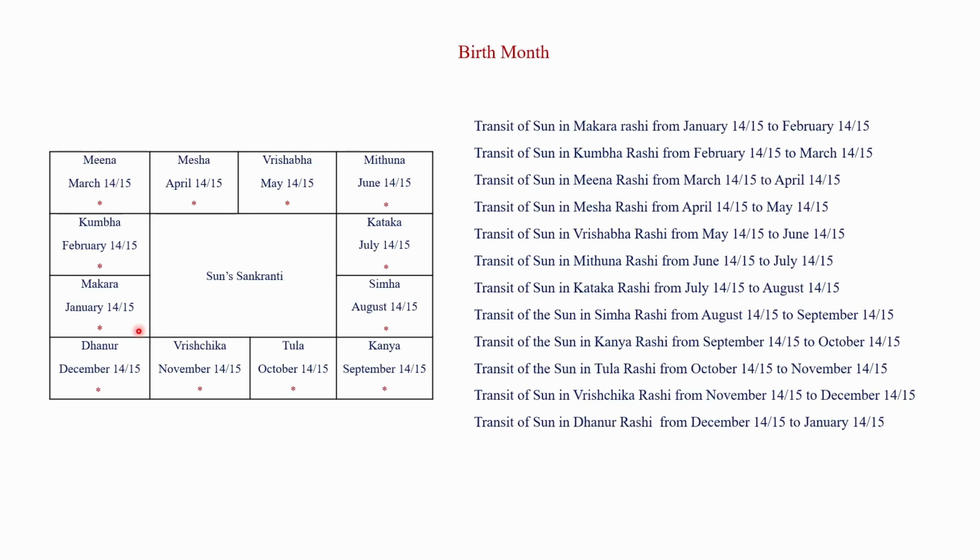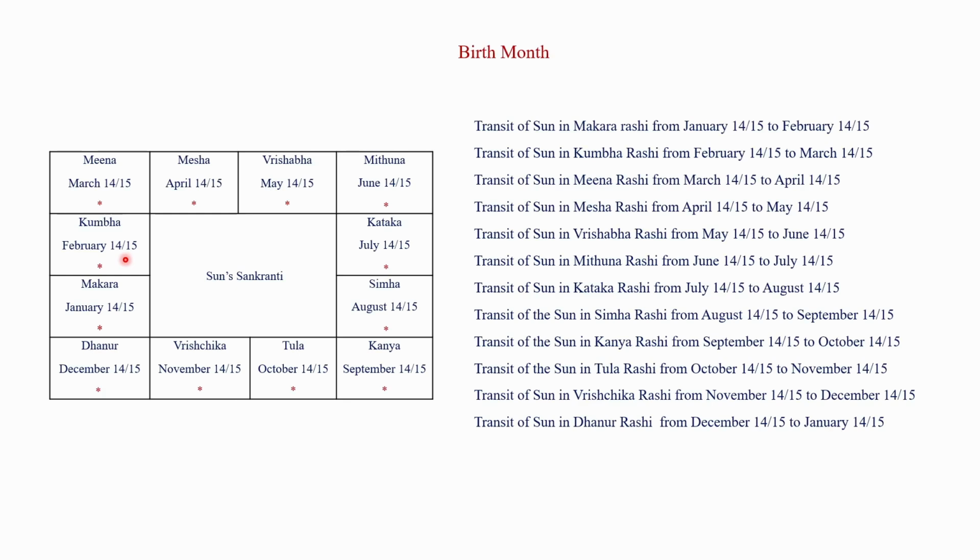Sun enters the Makara Rashi on the 14th or 15th of January every year and stays till the 14th or 15th of February, and Sun moves to the next Rashi, which is Kumbha Rashi. Sun enters the Kumbha Rashi on the 14th or 15th of February and stays till the 14th or 15th of March.